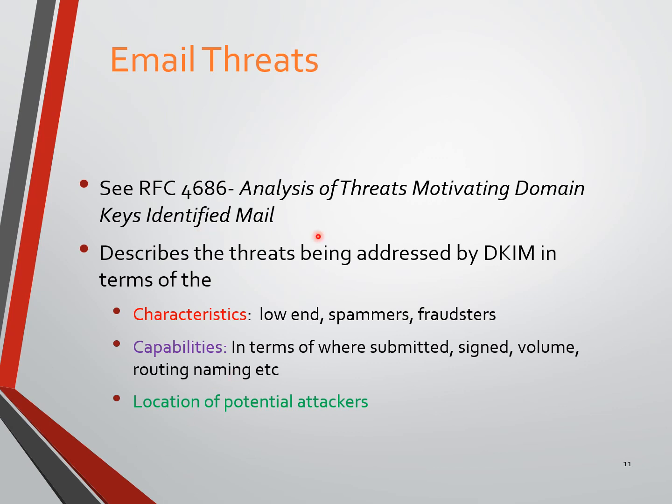So these are all the email threats. Basically they are kept in 3 levels of streams: characteristics, capabilities, and location of potential attackers. Characteristics itself has 3 levels: loyals, spammers, and fraudsters.